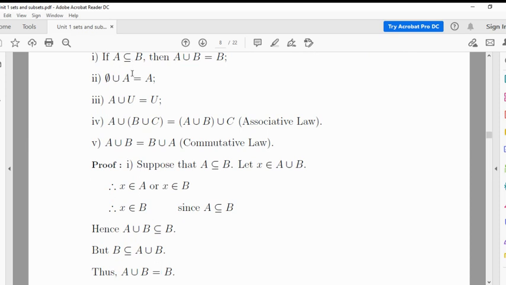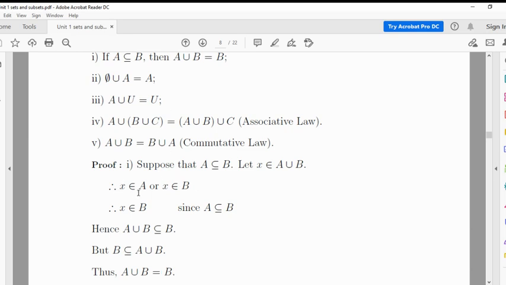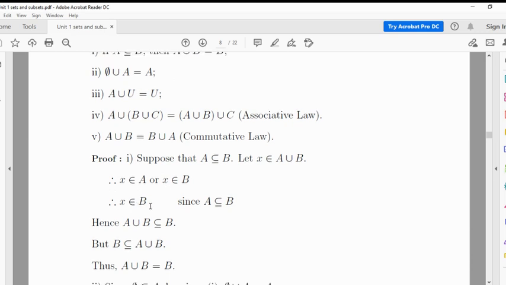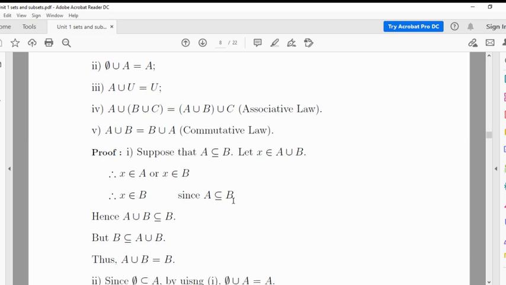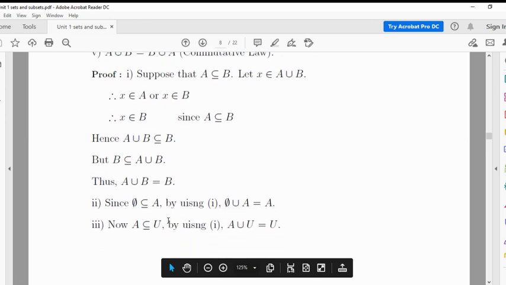If A is a subset of B, then we have to show A union B is equal to B. B is always a subset of A union B. We have to show just that A union B is a subset of B. So consider any element x belonging to A union B. So x is in A or x is in B. If x is in B, fine; if x is in A, then since A is a subset of B, x is in B. So whether x is in A or x is in B, x is always in B. So A union B is a subset of B, but B is always a subset of A union B. So A union B is equal to B.